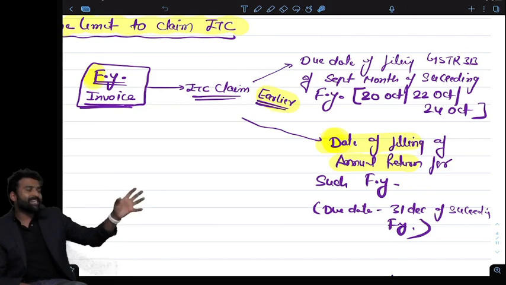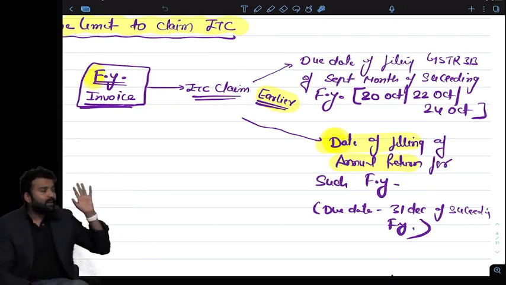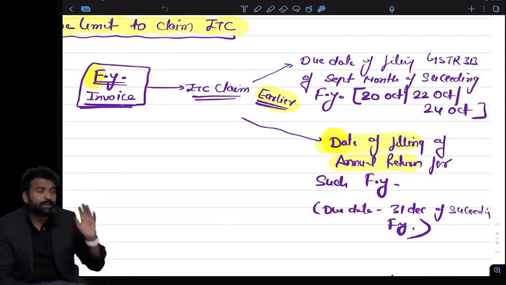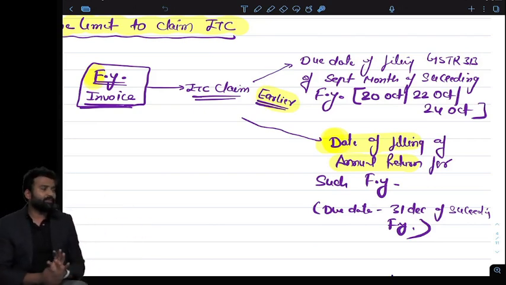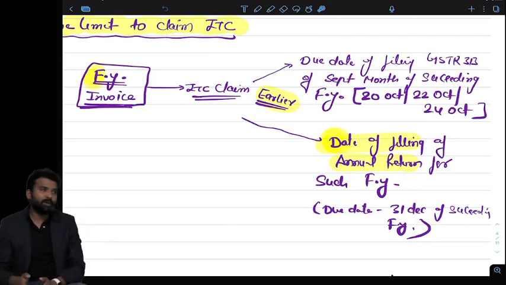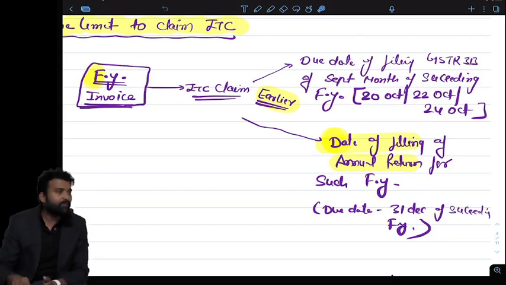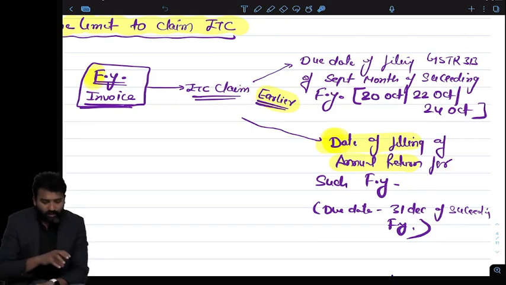So for the financial year 21-22, I can claim the credit up to the return I will be filing for the month of September. It is very important that I can claim the credit of the last financial year within 6 months from the end of the financial year. It's not November, it's September only. It may be extended for this year only, but in the law, generally it is September.